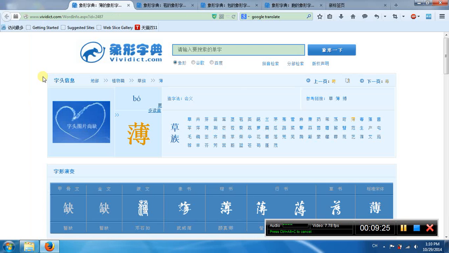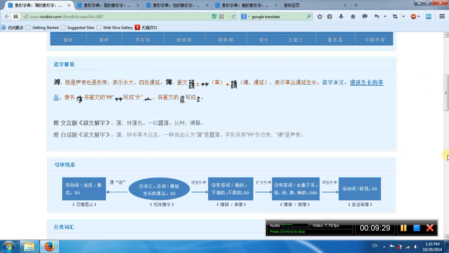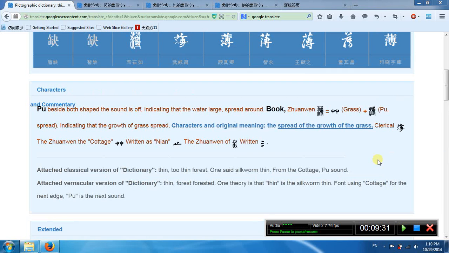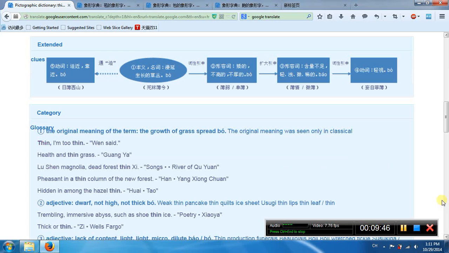Okay, another word is bao. It means thin, very thin. The basic meaning is not thin. The top part means grass, the bottom part means spread. It means the growth and spread of the grass. First meaning, grass, spread.